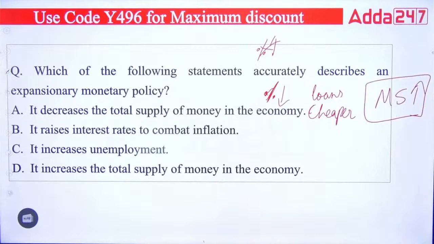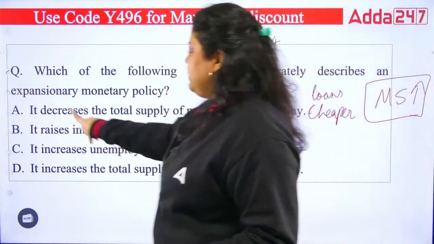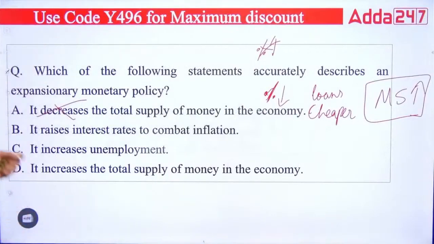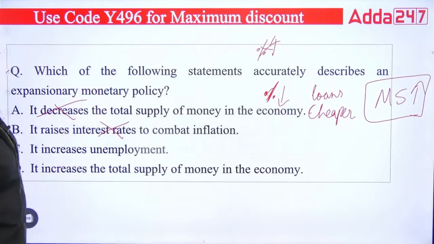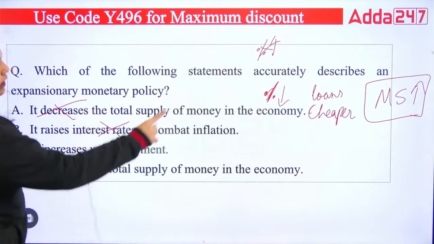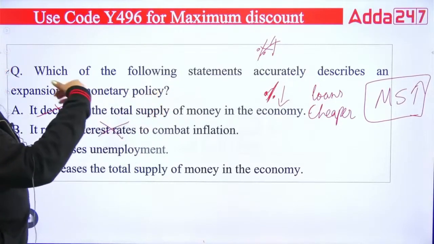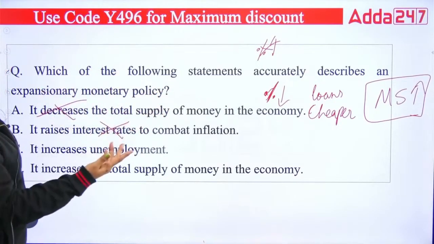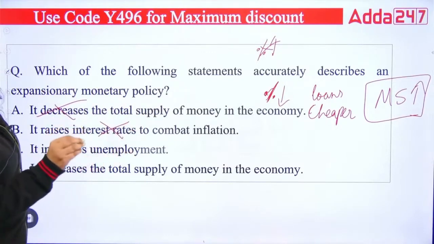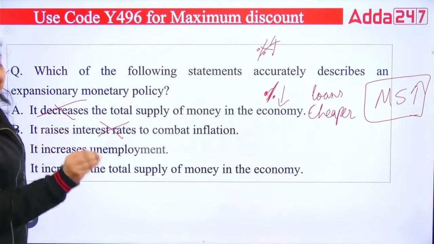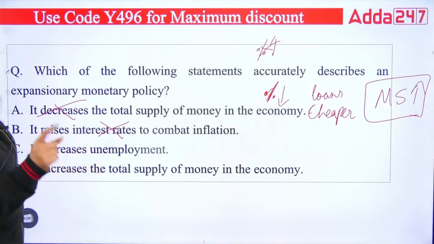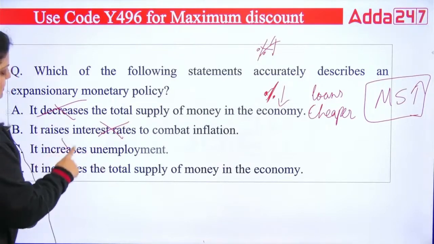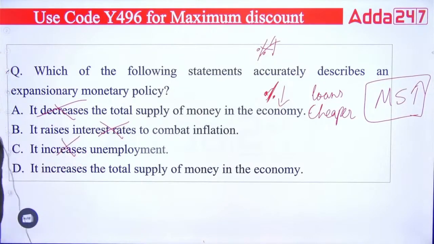So first is saying it decreases the total money supply. No, it is increasing the money supply. First cannot be correct. Second is saying it raises interest rate. No, in the expansionary monetary policy, interest rate will be decreased. Okay, it will increase unemployment. No, if the money is more with the public, they will demand more goods and services, and then the production has to be increased, and for production you have to give jobs. So it will increase employment.